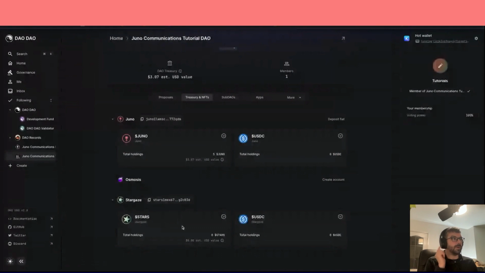Interchain applications, man. Okay, I need some Stars tokens because we're going to upload an NFT today just to show you the process on that. So once I get my Osmosis address, we will then swap some tokens to Stargaze. So let me just send more funds into this Juno treasury so we can perform these actions. So give us a wee second.